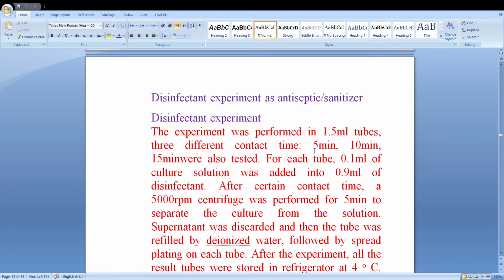Disinfectant experiment. The experiment was performed in 1.5 ml tubes, with 3 different contact times, 5 minutes, 10 minutes and 15 minutes, tested for these tubes. You can see 0.1 ml of culture solution was added into 0.9 ml of disinfectant. After a certain contact time,